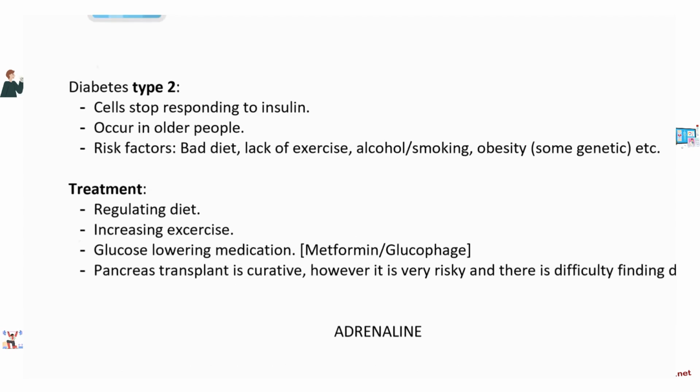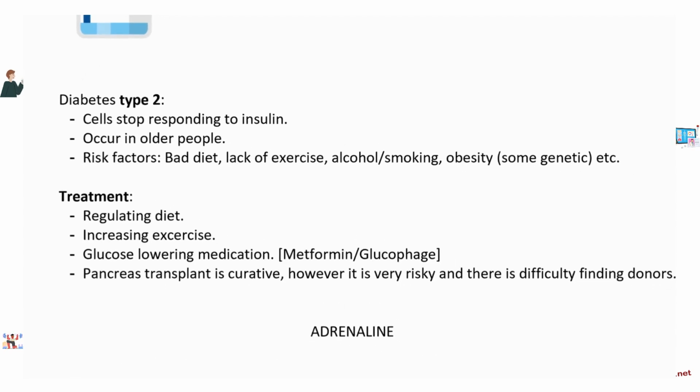And then we have diabetes type 2. Diabetes type 2 is a little bit different. This occurs at old age. So when the cells of an old person become weary and stubborn, they stop responding to insulin. Just like older people, a little bit, they don't listen all that well. They get a little bit stubborn. Their cells also become a little bit stubborn. And so they stop listening to insulin, right?